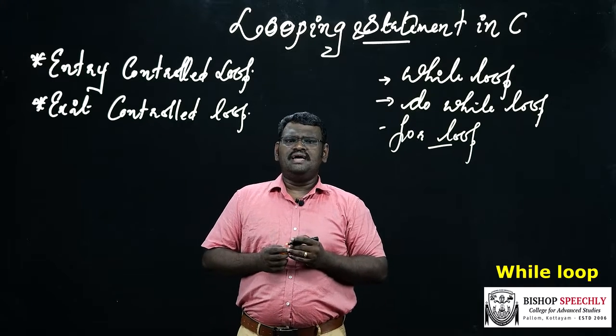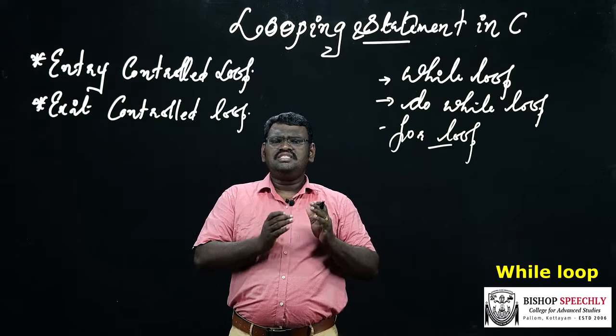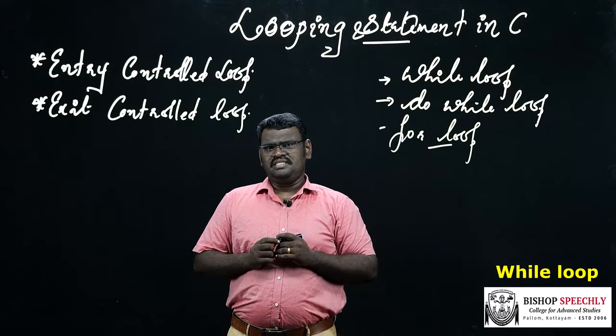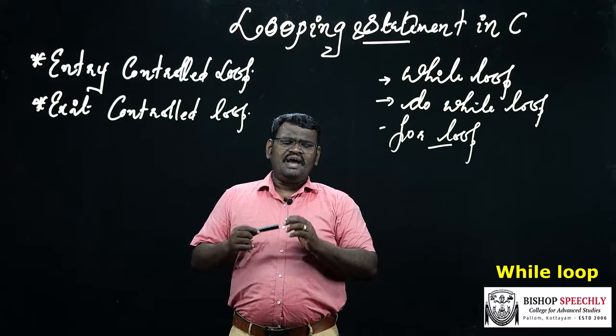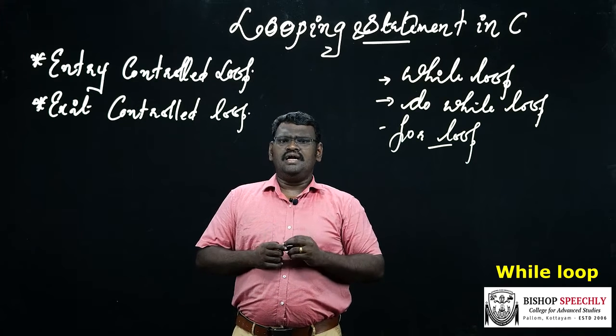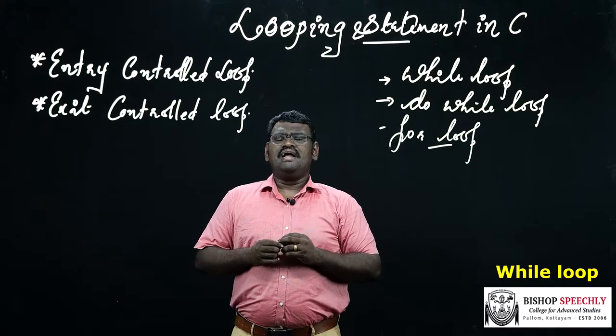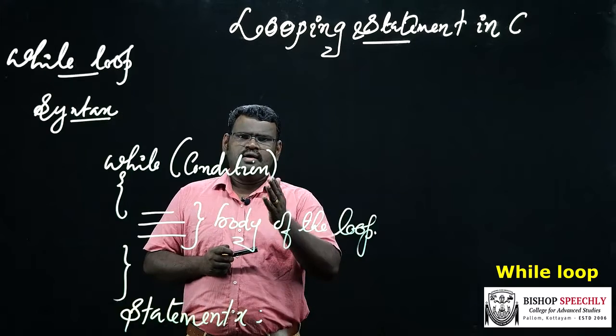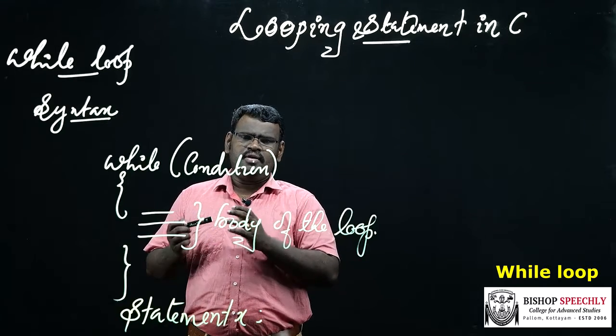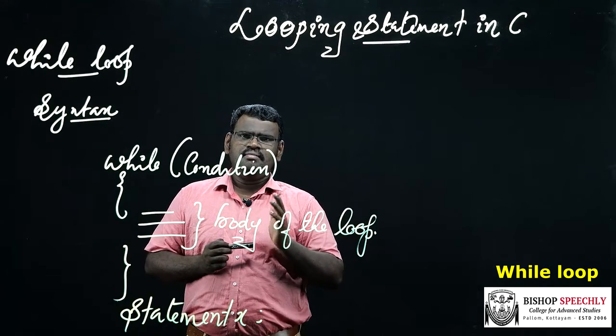While loop is considered the simplest form of looping statement in all computer languages. The while loop is an entry controlled loop because the control statement is specified at the beginning of the loop. This is the basic syntax of while loop: while, condition, body of the loop.